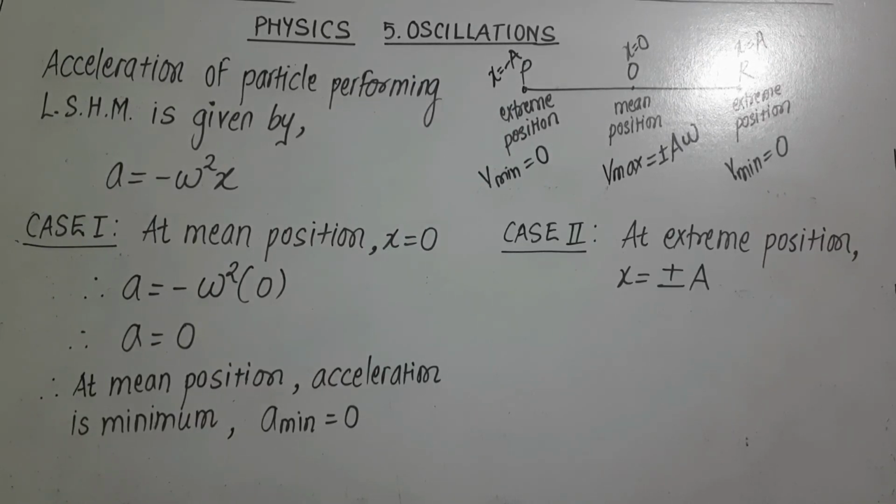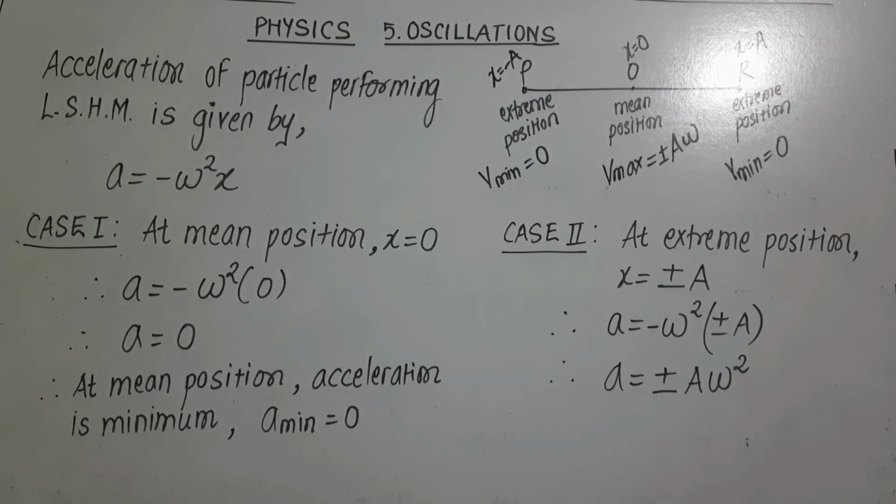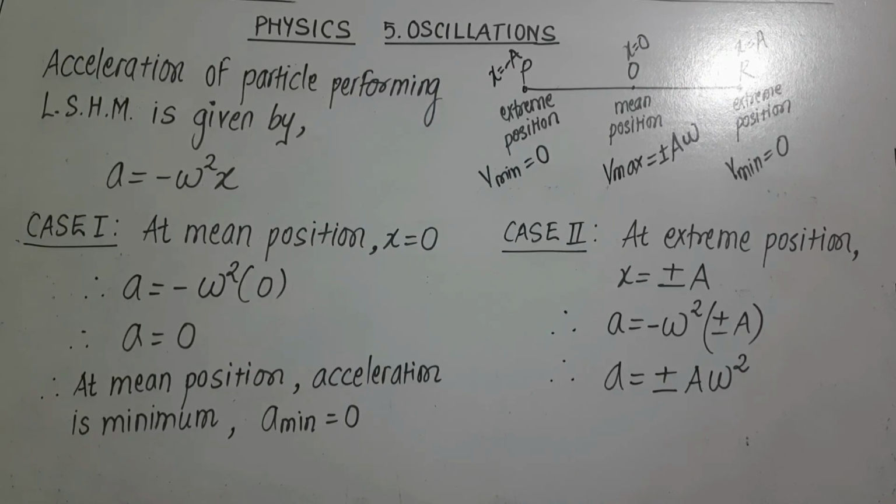Case 2, at extreme position when x is equal to plus or minus a, substitute in the expression of acceleration. Therefore acceleration is equal to plus or minus a omega square. So we can say that at extreme position acceleration is maximum and its maximum value is plus or minus a omega square.